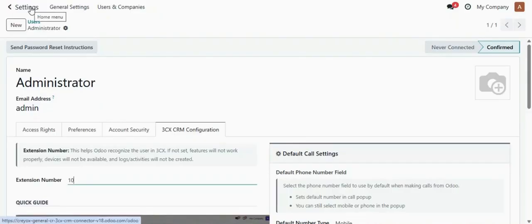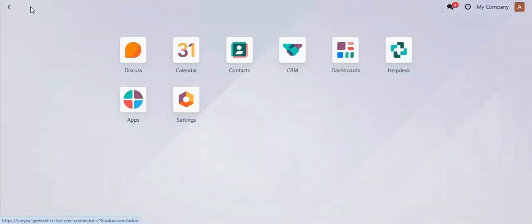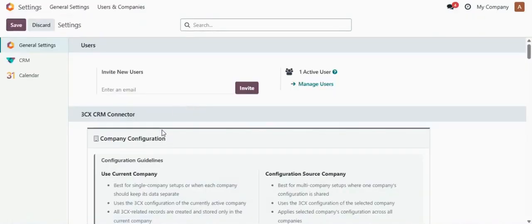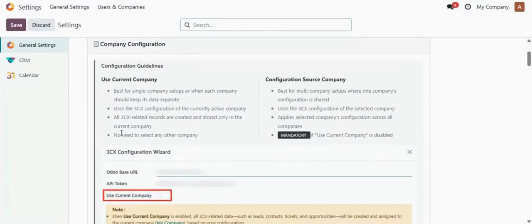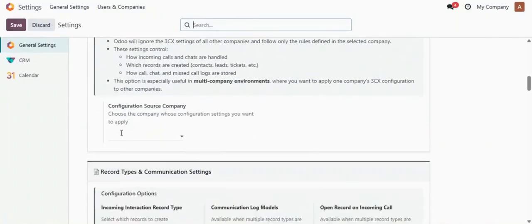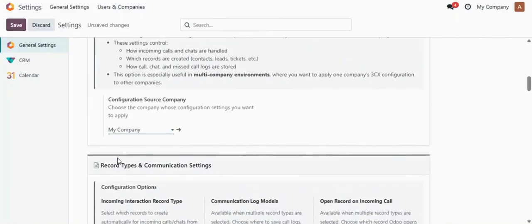Now let's go to the other settings of this module. Go into Settings. Here you can see a new section has been added for the 3CX CRM connector. We will go through all of them one by one. The first one is to choose the company whose configuration settings you want to apply. Whenever you are not enabling that multi-company lock for a specific company, here you need to select the company from your database. Whichever settings you are enabling here will be set for all of the companies in your database by default.